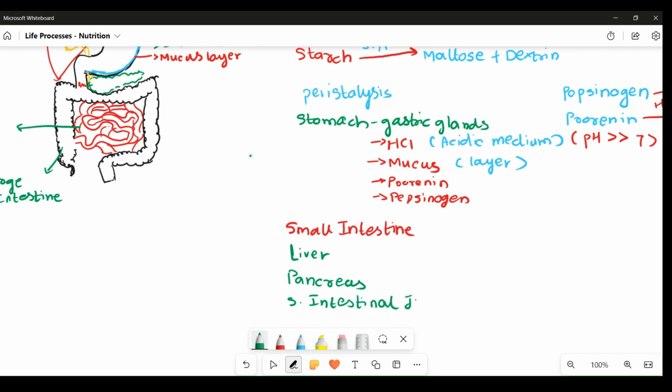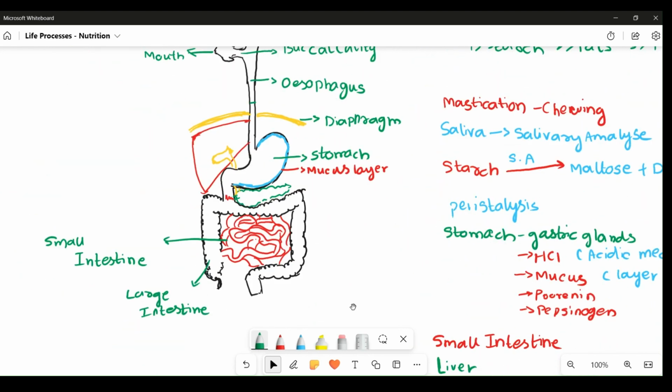So when you say liver, I will show you the liver. The liver is the largest gland in our body, and it is reddish brown in color. It is situated in the upper right side of our abdomen, just below the diaphragm as well.